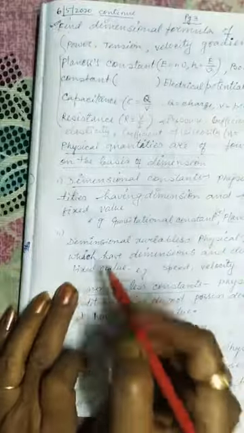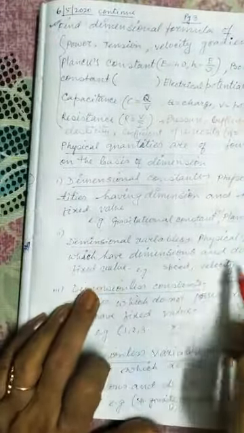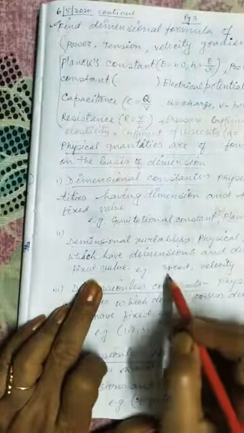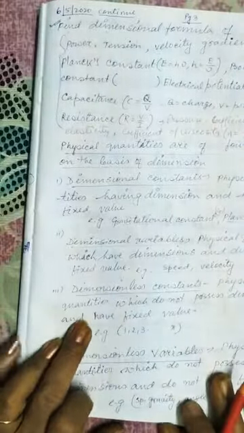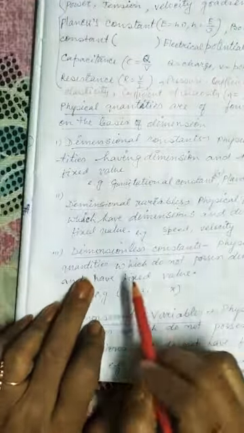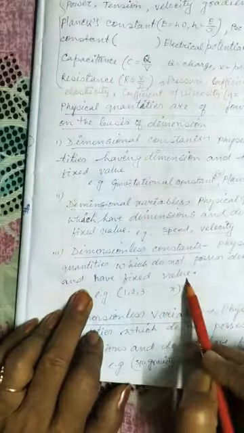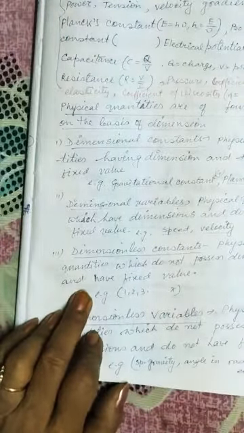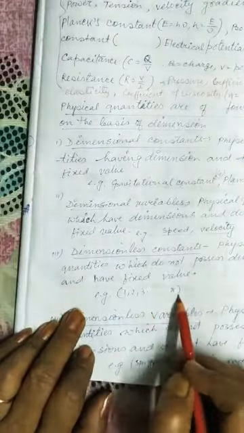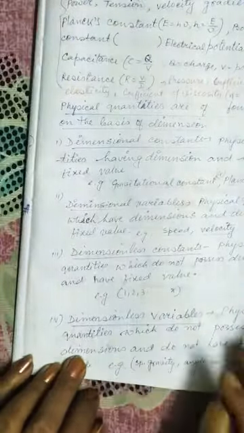Dimensional variable: physical quantities which have dimensions and do not have fixed value, such as speed and velocity. Now, dimensionless constant: physical quantities which do not possess dimension and have fixed value, such as 1, 2, 3, then pi, etc.